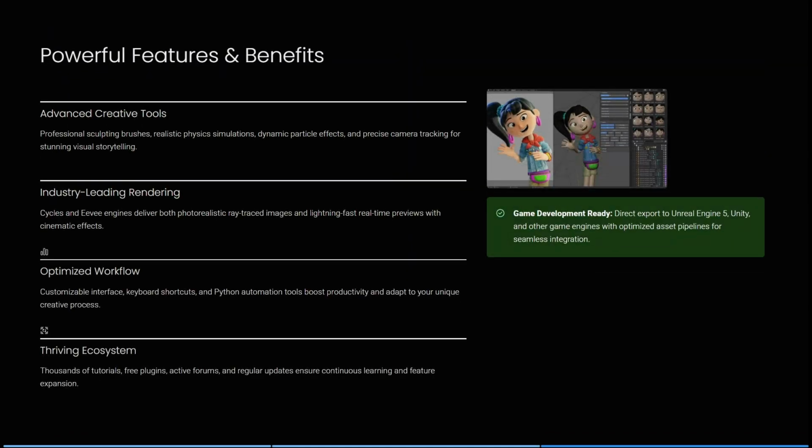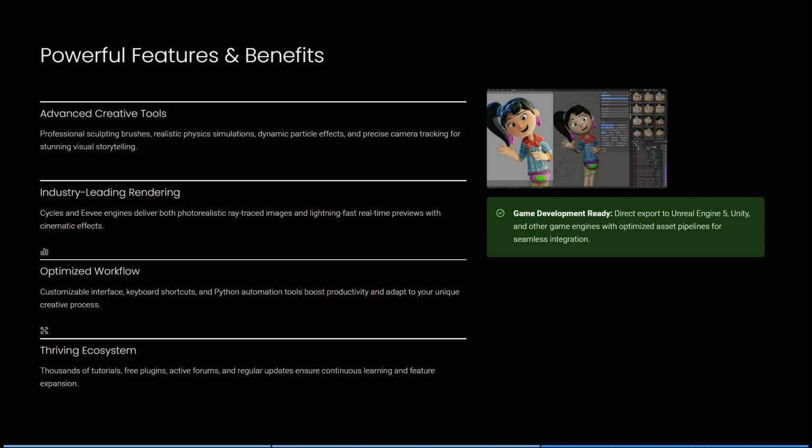Some of their powerful benefits and features include their advanced creative tools, right? So you have professional sculpting brushes, realistic physics simulations, dynamic particle effects, and very precise camera tracking for stunning visual storytelling. It also has industry-leading rendering. So Cycles and EEVEE engines deliver both photorealistic ray-traced images and lightning-fast real-time previews with cinematic effects.